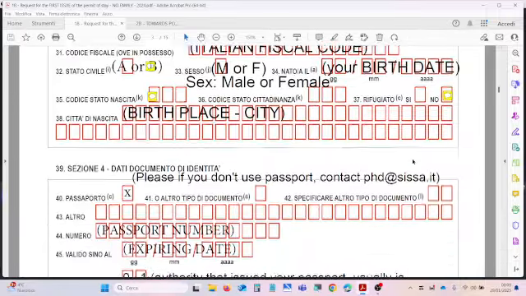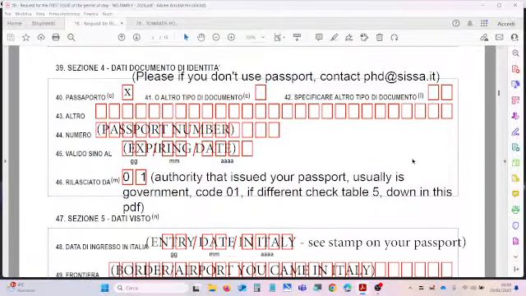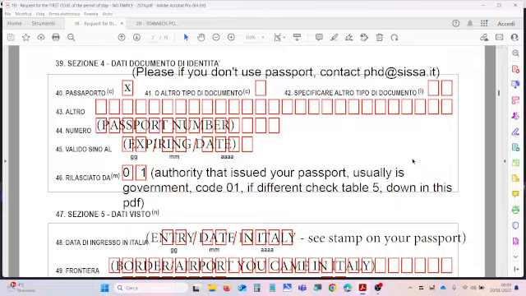Going to section 4, this regards your personal documents, normally your passport. So you put an X on field 40 for passport, if you are entering the information about your passport.